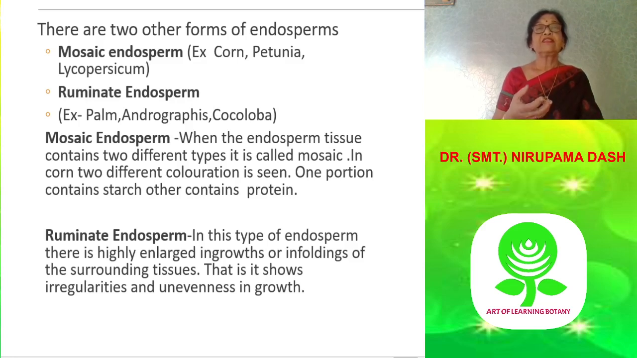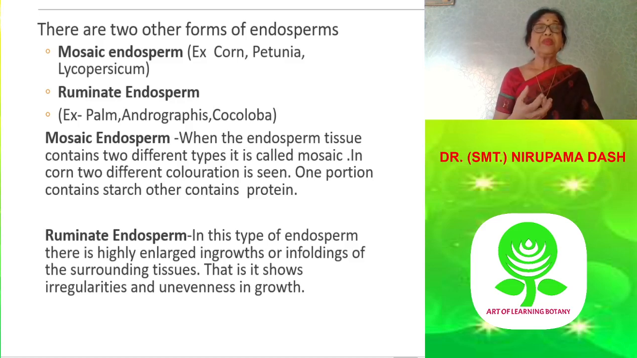And you will get different color combinations: white, yellowish white, and also blackish and slight red color. They also differ in nutrient content, and sometimes some are with starch, some are with sugar. And this mosaic endosperm is seen in maize.